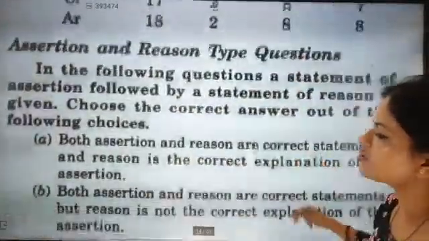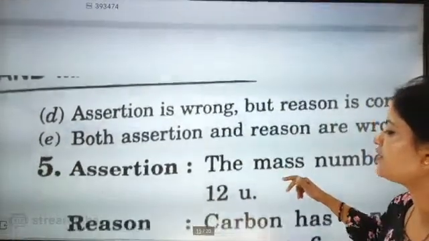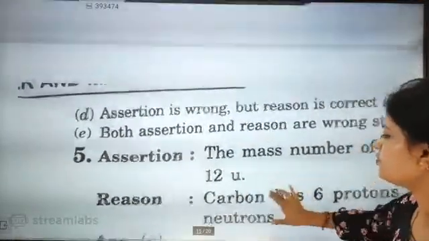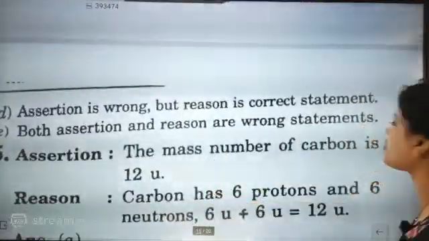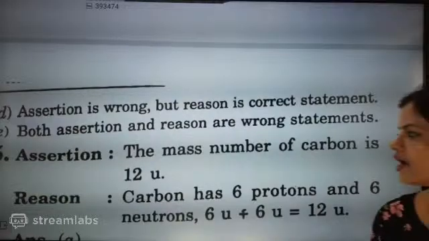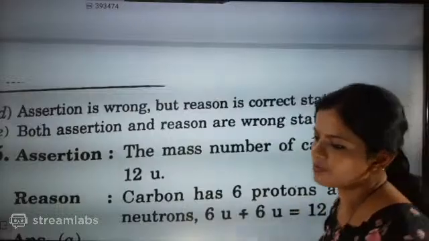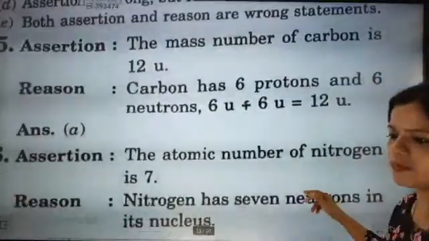Now assertion-reason questions based on atomic mass, we will go directly. The question given to you is, the mass number of carbon is 12 because carbon has 6 protons and 6 neutrons. That's why its mass is 12. What answer is going to come? Yes, absolutely. The answer is going to be A.